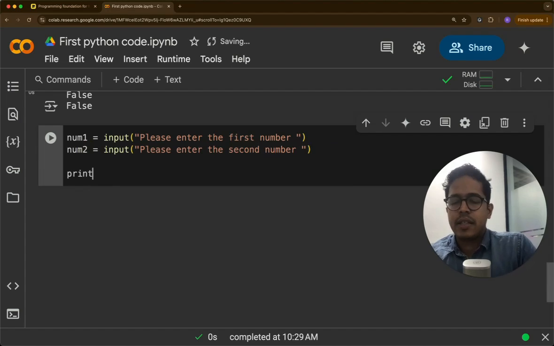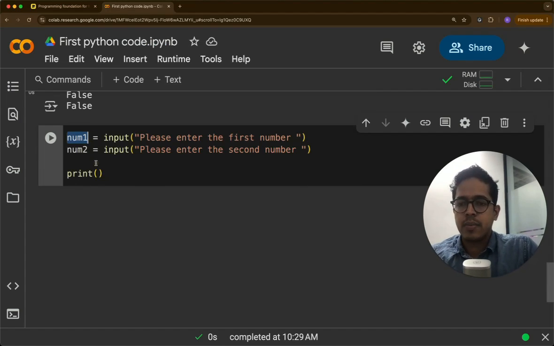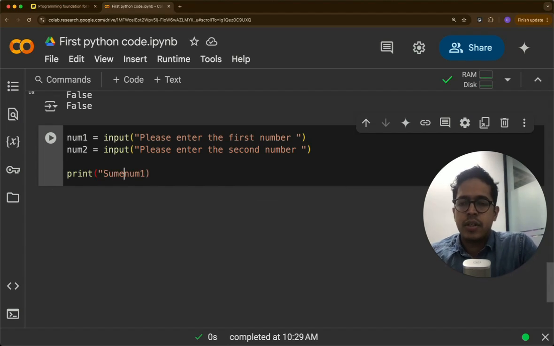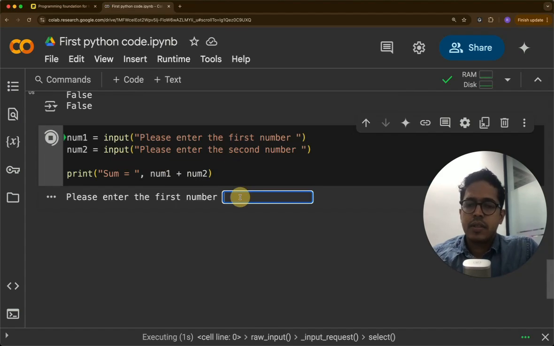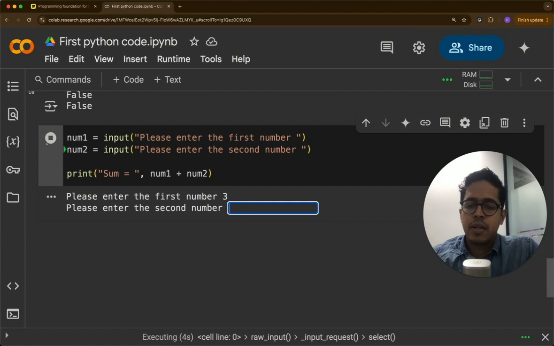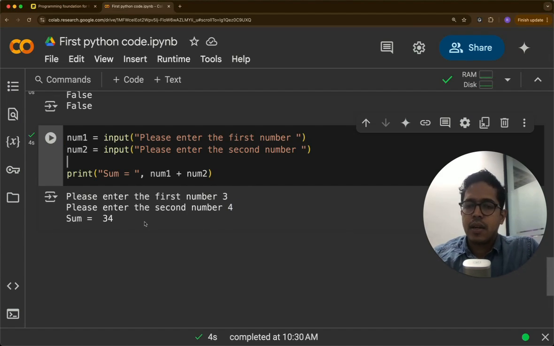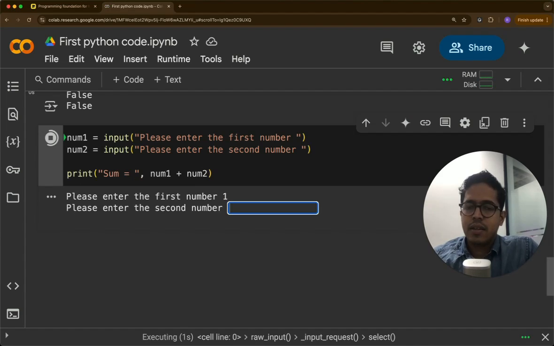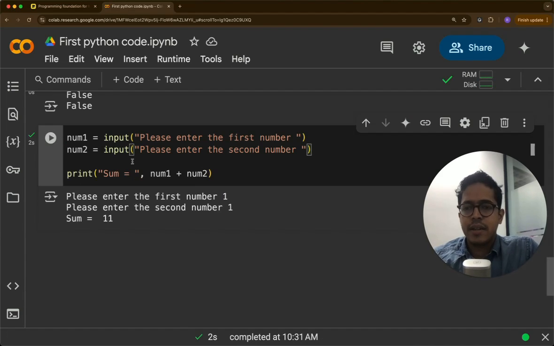Then we are asked to print some details. I'll show you an issue that will arise because of this. So let's say we want to display sum equal to, comma, num1 plus num2, but here there will be an issue. So let us run this code. First number, let's say it's 3. Second number is 4. Sum is 34. It should actually be 3 plus 4, right? So let us run the code once again. First number is 1. Second number is 1. Sum should be 2, but here it is 11.